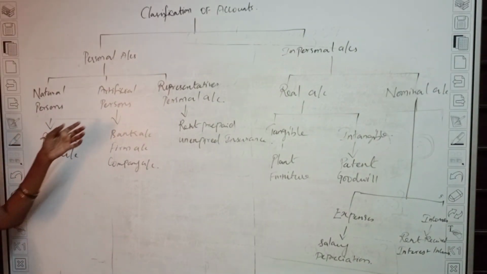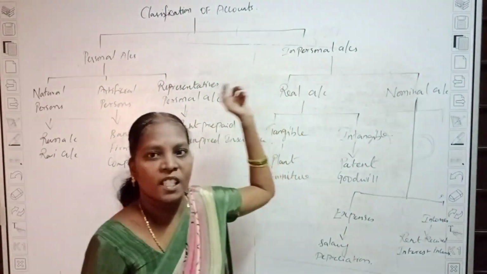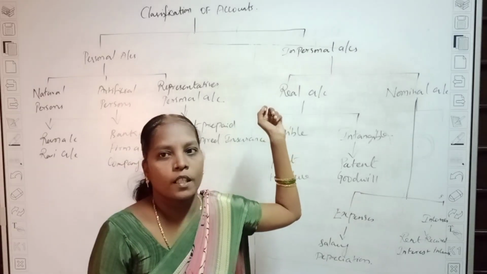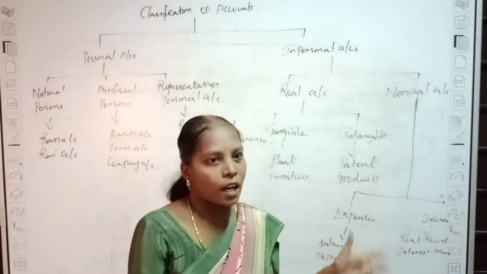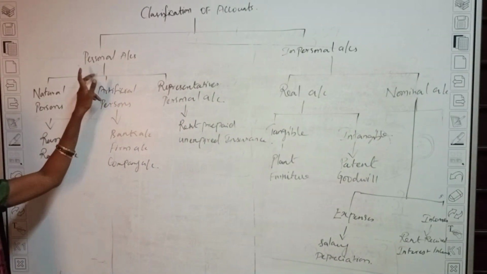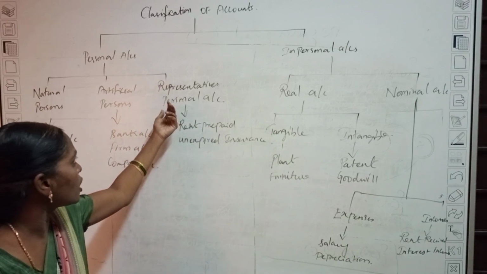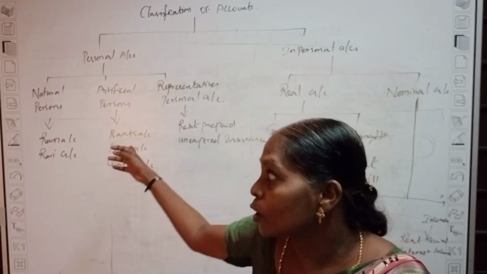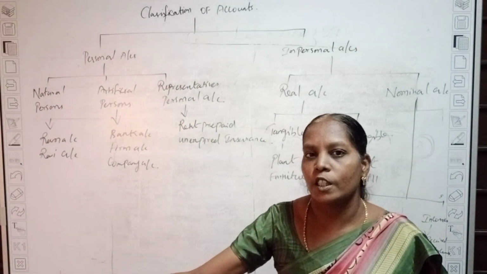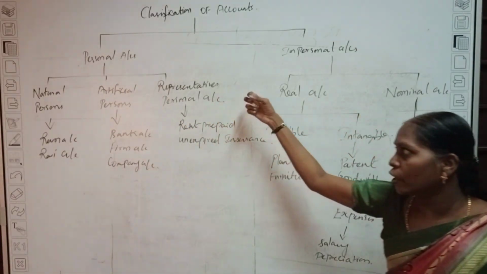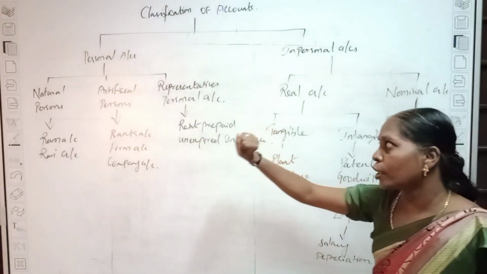Once again, the classification of accounts has two types: personal account and impersonal account. Personal account is divided into three types: natural person, artificial person, and representative person. Natural person means a person in nature. Artificial means an artificial person. Representative personal account means the account represents some other persons.